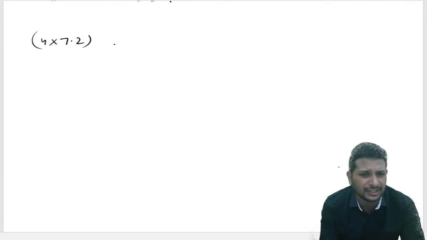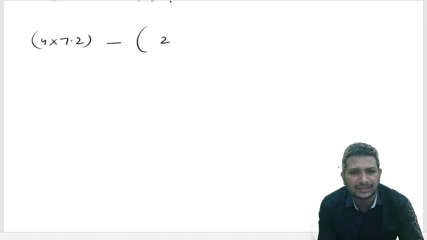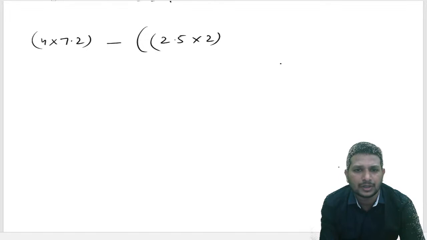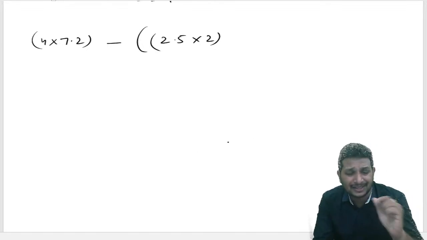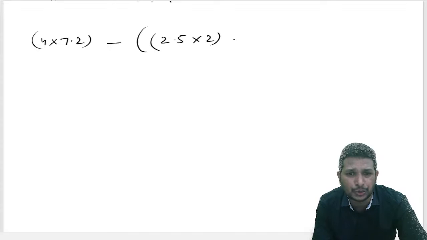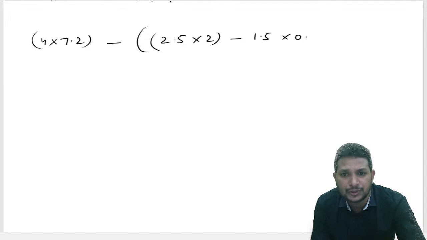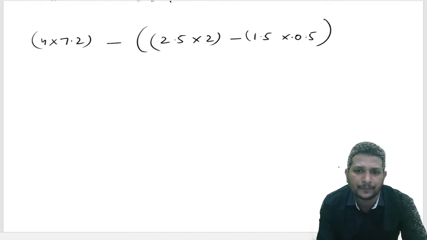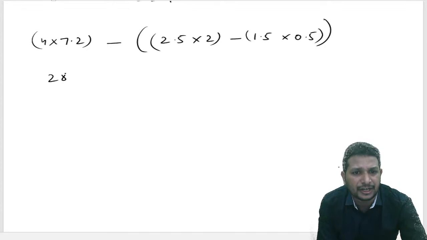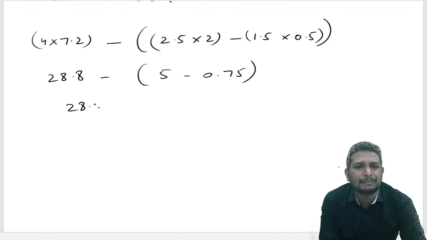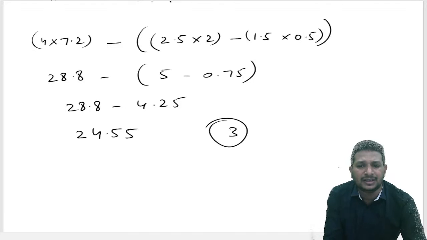Whatever, length into breadth or breadth into length. From that, remove 0.5 into 2, because as I told you, if we join that we get a length and breadth of 2.5 into 2. From that, remove the small rectangle again, 1.5 into 0.5. 4 into 7.2 becomes 28.8. Do the calculations. 1.5 into 0.5 becomes 0.75. First simplify the bracket part so that we get 4.25. Finally, we got the answer as 24.55. That's nothing but option 3.